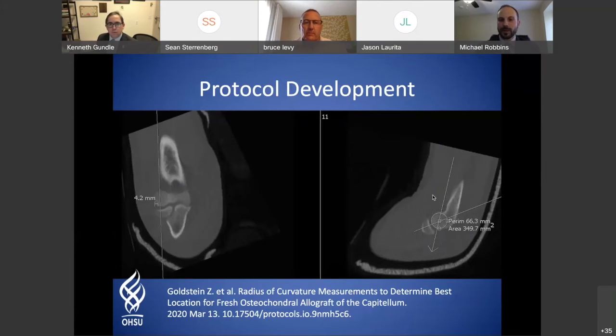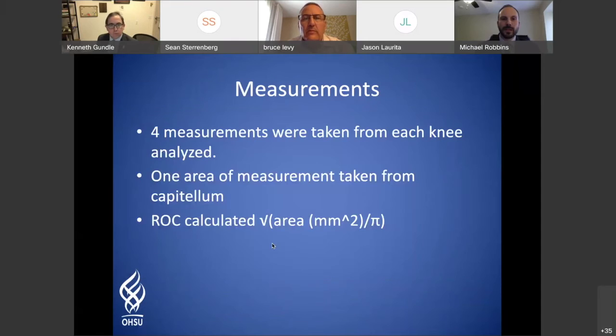For the elbow, we used the anterior humeral line and the center of the head of the radius to form the center of our circle on the capitellum. On the AP, the coronal view, we chose a point that was 4.2 millimeters medial to the cartilage bump, which is a known, described anatomic landmark on a CT. We had 4 measurements taken from each knee and 1 area of measurement from the capitellum, due to its small size, and the radius of curvature was calculated off of our 10 millimeter segment.